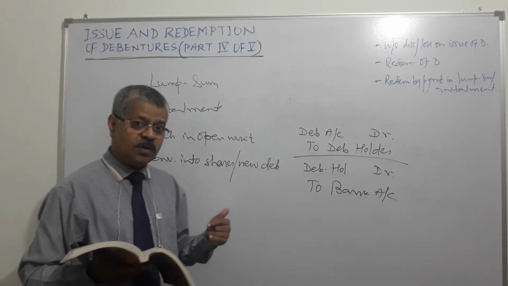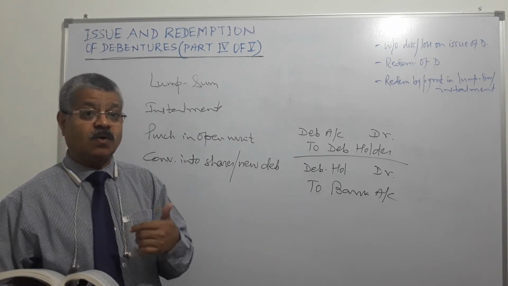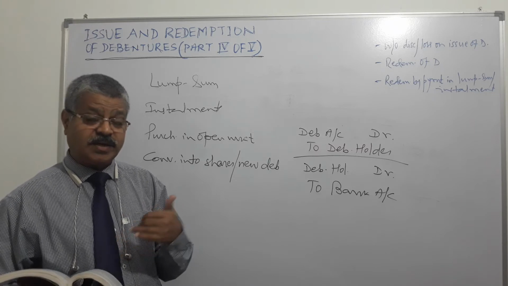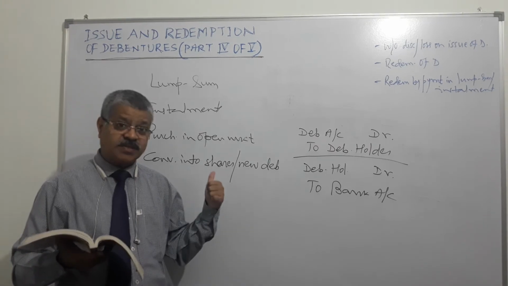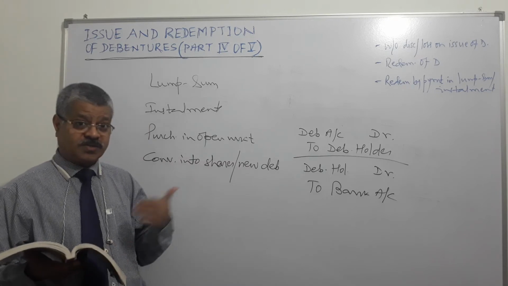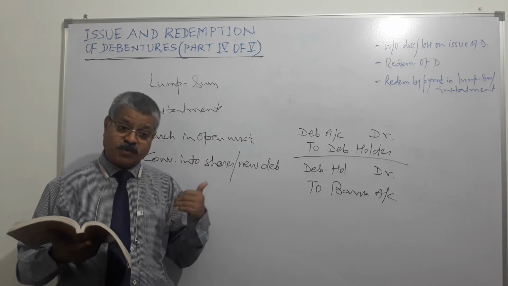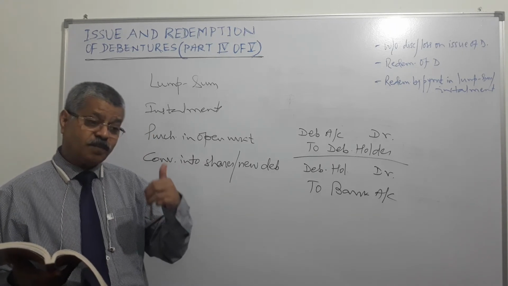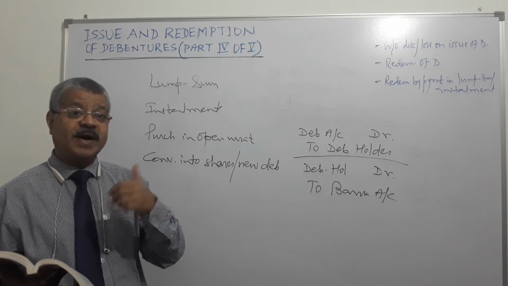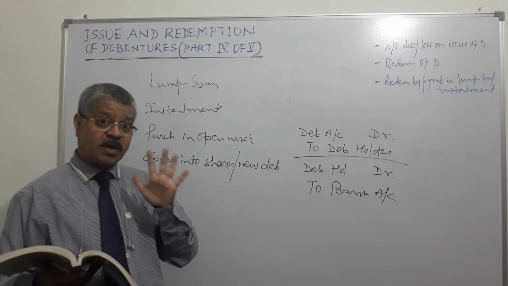As we know, debentures can be converted into shares or other securities in case of convertible debentures. So these stipulations which we have talked about just now apply in case of non-convertible debentures and non-convertible portion of partially convertible debentures.